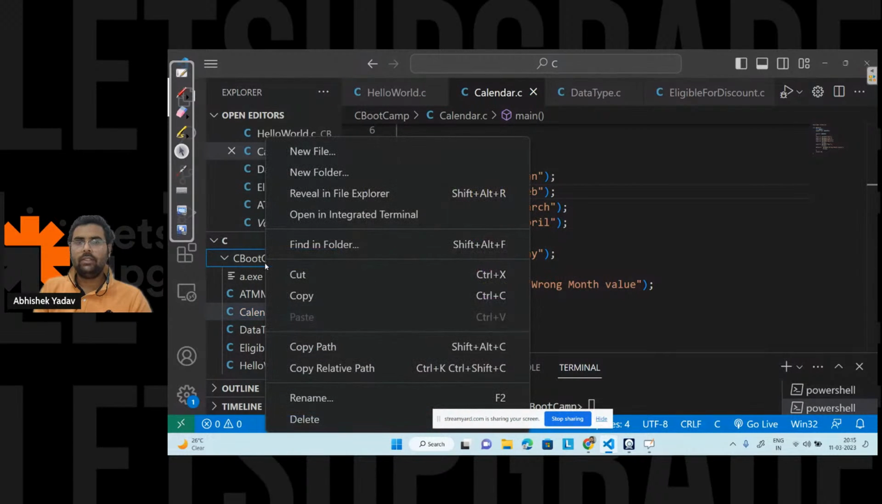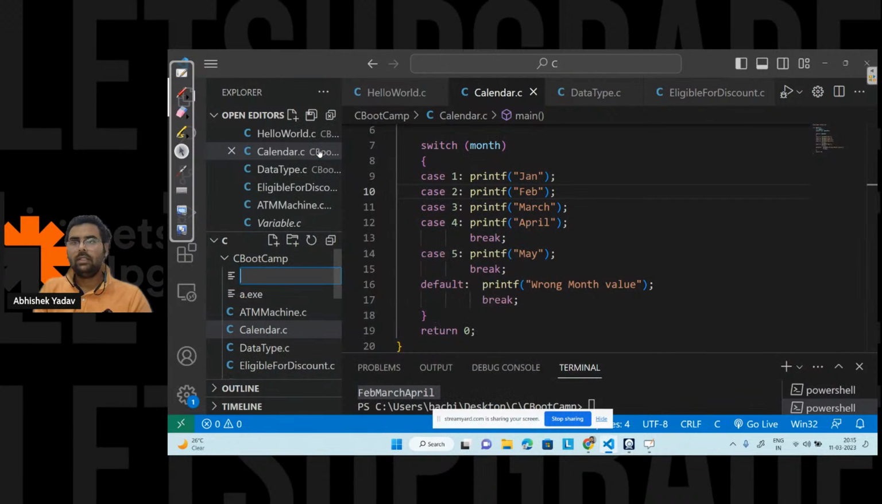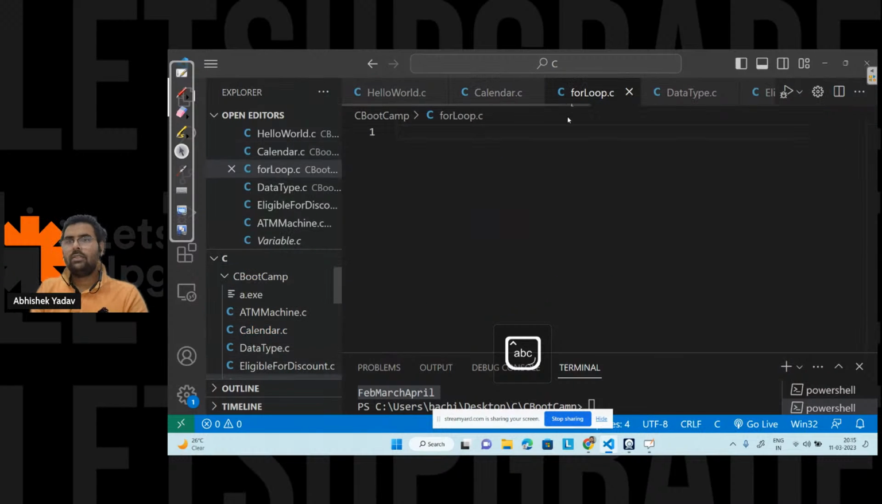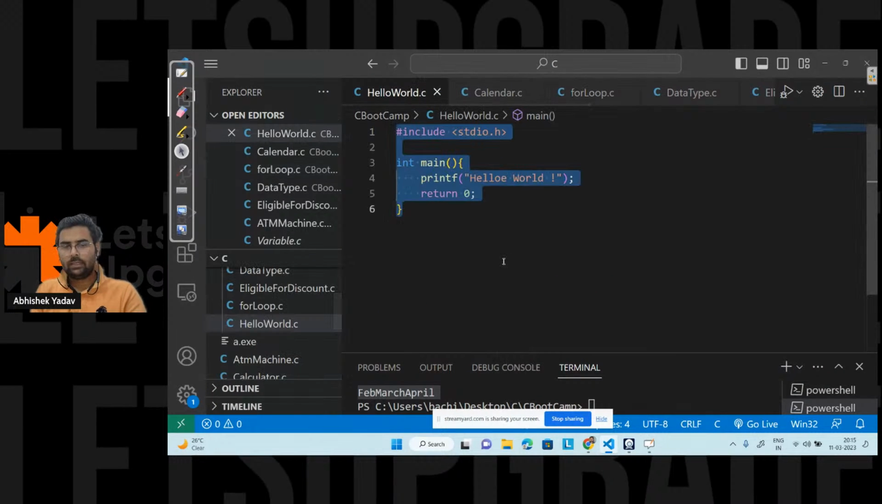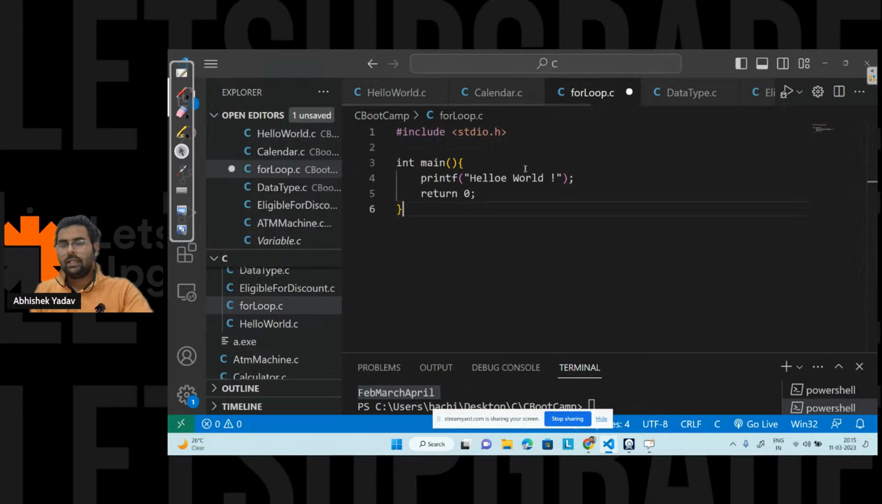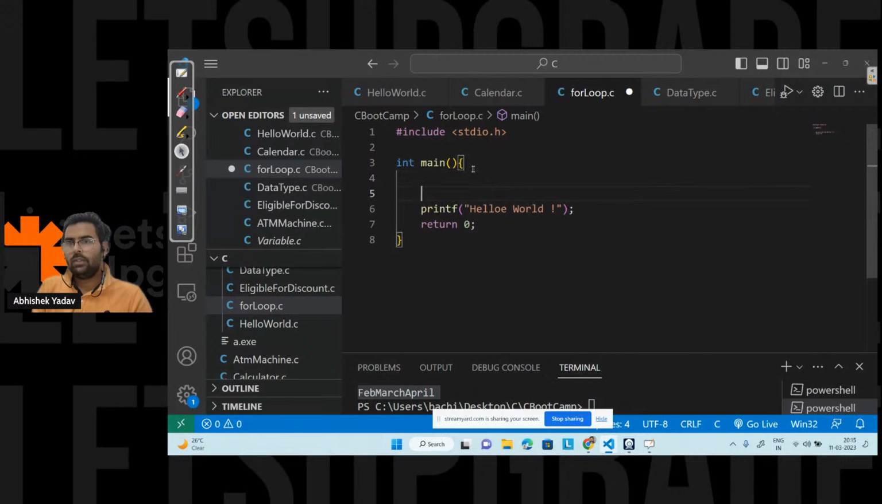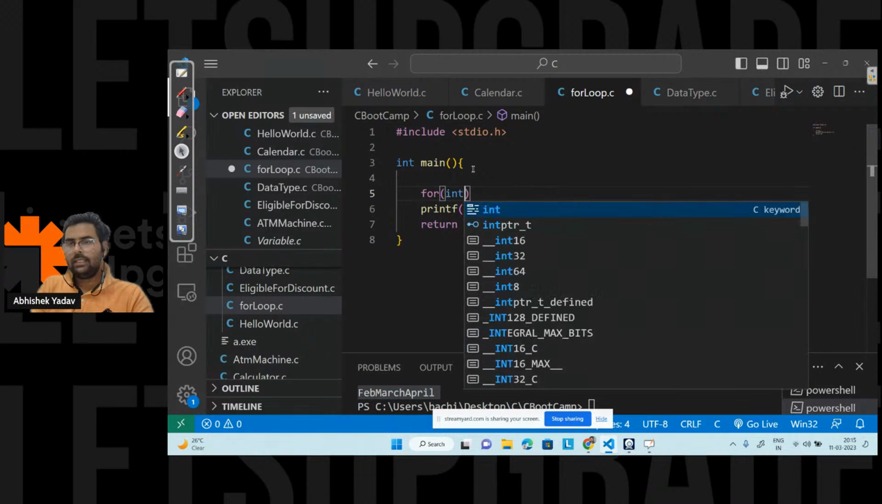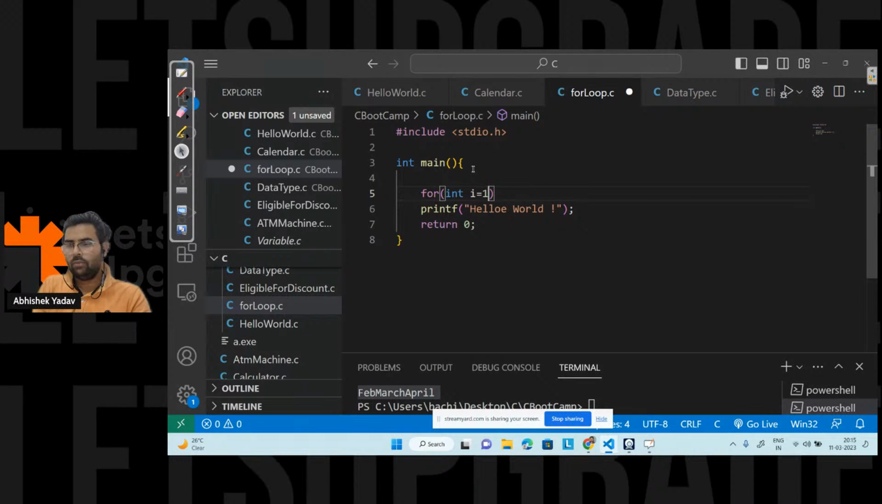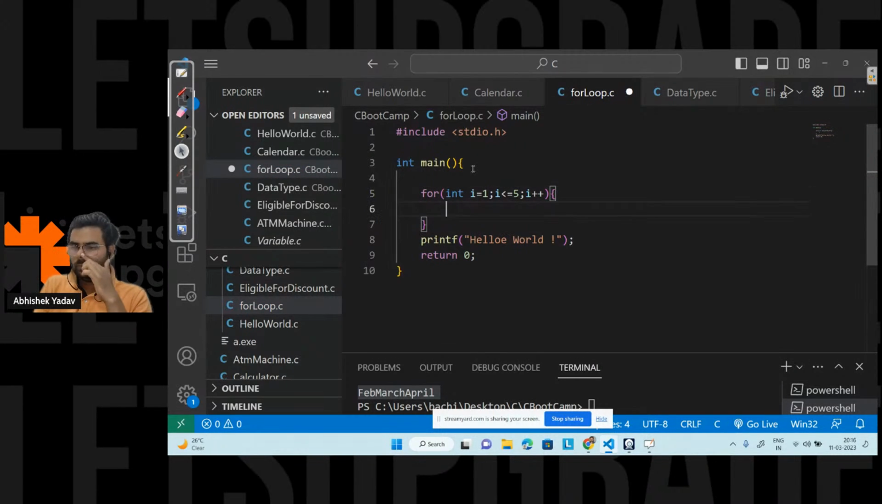So here, let's create a new file, for loop.c. So here, what will I do? Let's copy the same code here. And what I want is to print hello world 5 times, right? So I will use a for keyword. Inside the for keyword, I will start with I is equal to 1, I is less than equal to 5, I plus plus, right? And inside this body, I can write the logic, that is this one.